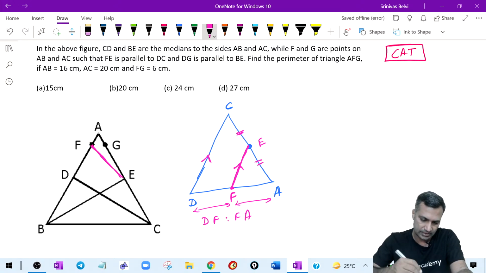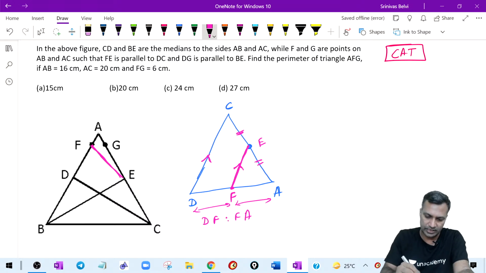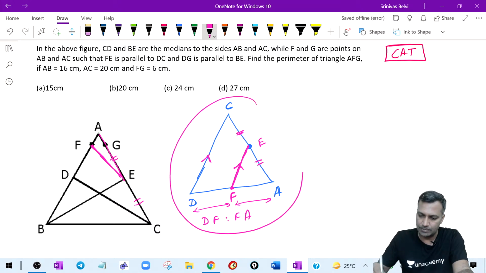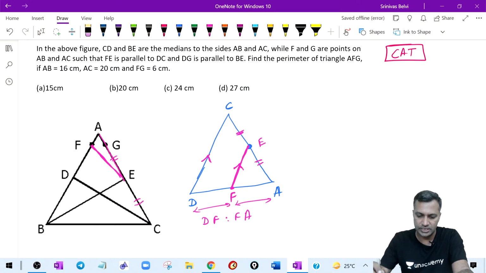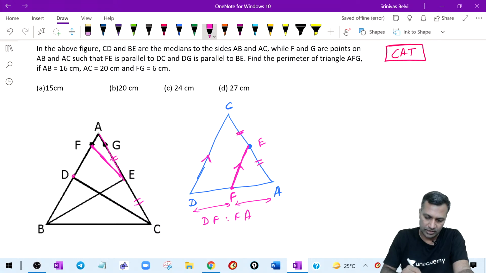That is exactly what this particular diagram is. So this is where it is. Look at AE. Where is my AE here? This is my AE. AE is equal to EC. Exactly the same diagram here. AE is equal to EC. Okay. And this was the midpoint.